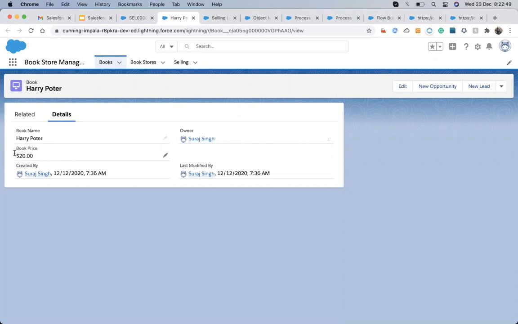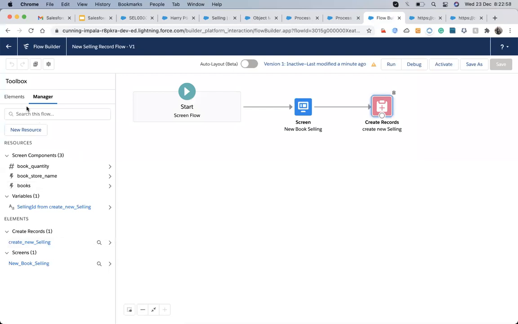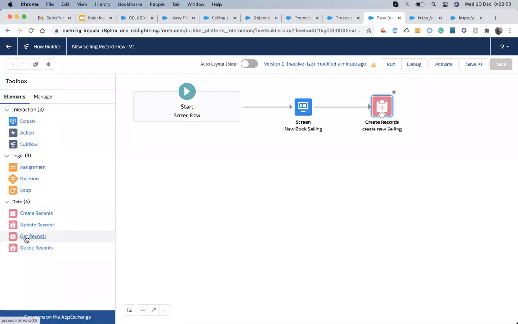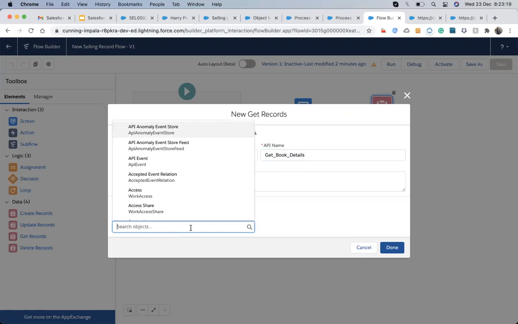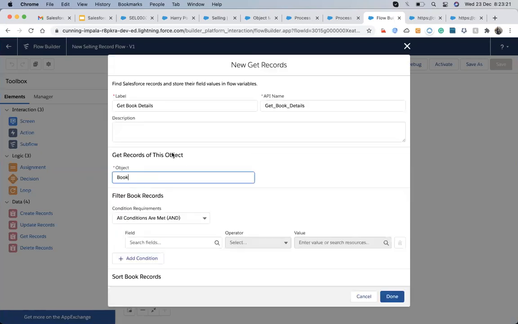I need to get this book record and the price related to that record, get this price value. For getting this price value, I need to take the help of another element called Get Records. Get Records is used to get the book details. So let's label it Get Book Details, and the object I need to capture is Book. I will select that object.